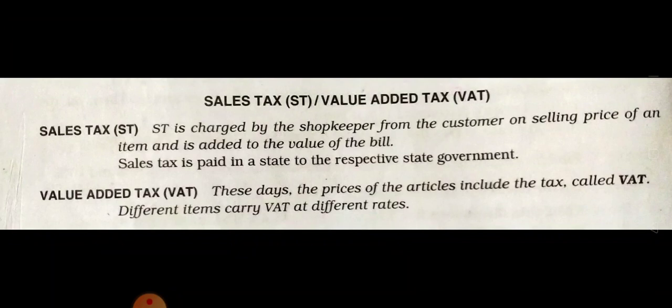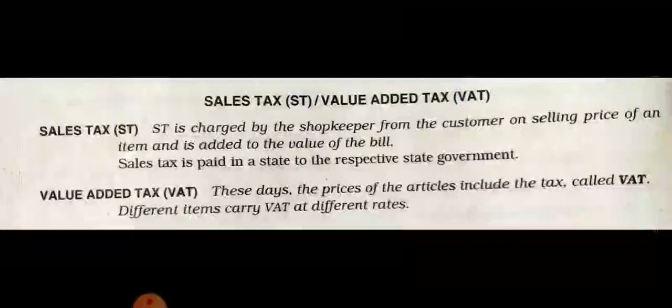Whatever things we buy from a shopkeeper include a tax. The tax which we pay to the government for buying that product is utilized by the government for our welfare.